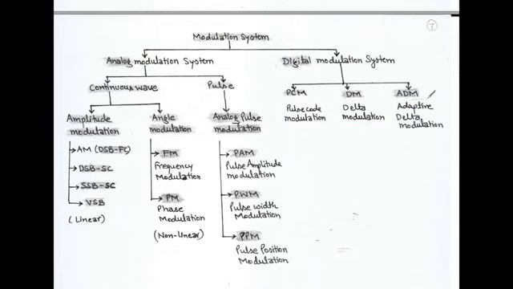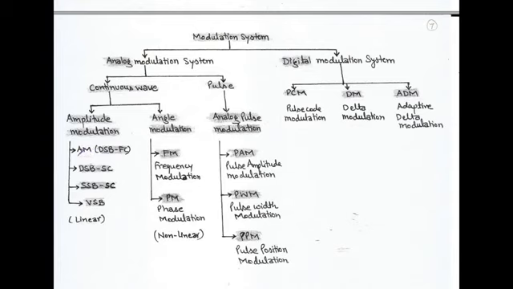So in our course we first talk about analog modulation system and then we go through digital modulation system. In analog modulation system, we first talk about amplitude modulation. Amplitude modulation is a linear process, and here we talk about the types of amplitude modulation. In short, we call it AM or standard AM.